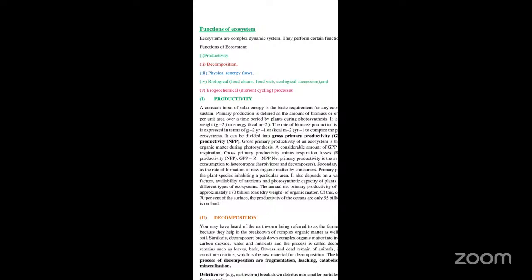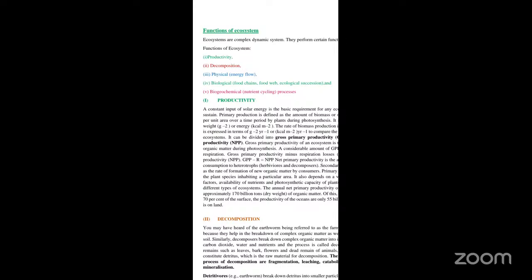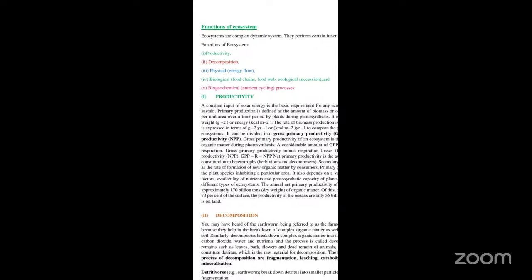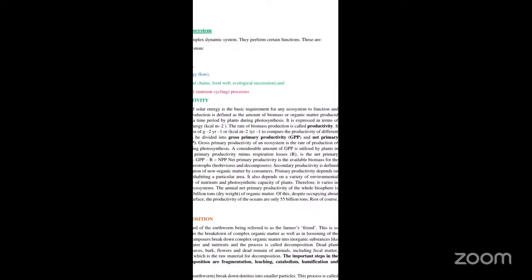Now, primary production is referred to as the amount of biomass, or the organic matter, produced by the plants per unit area over a period of time during photosynthesis. It is expressed in terms of weight or energy. The rate of biomass production is called productivity. So what do you mean by productivity? The rate of biomass production is called productivity, and this biomass is produced by the plants with the help of the photosynthetic mechanism.